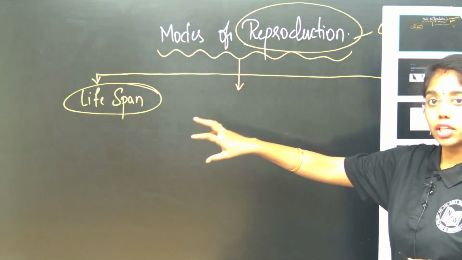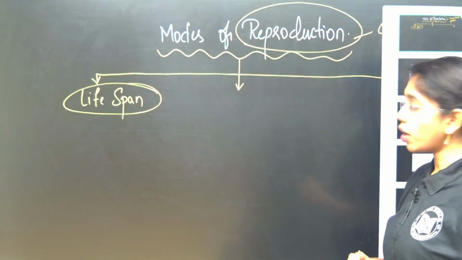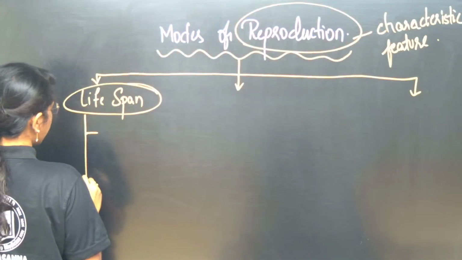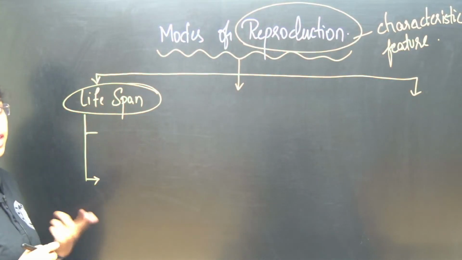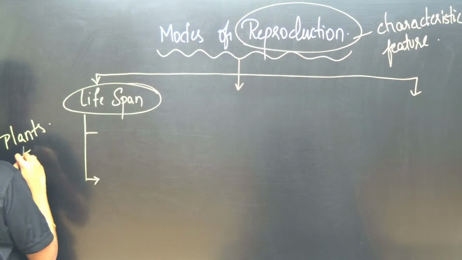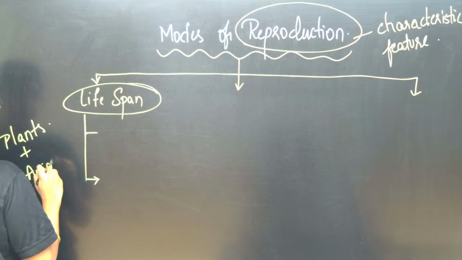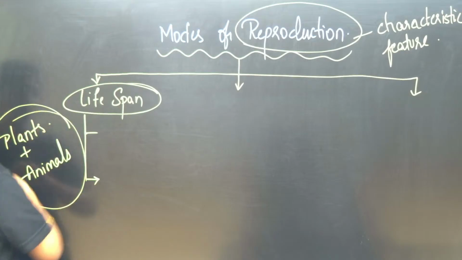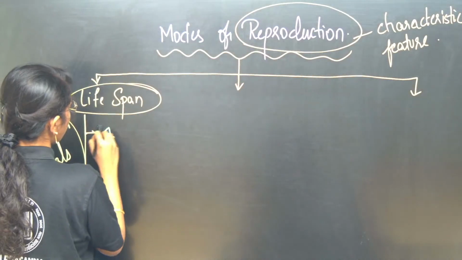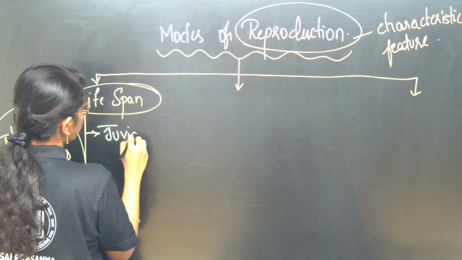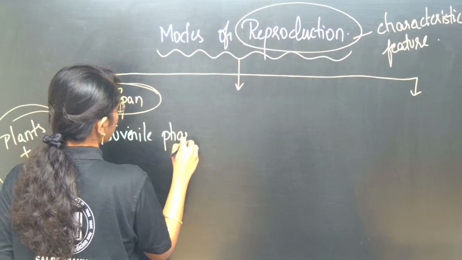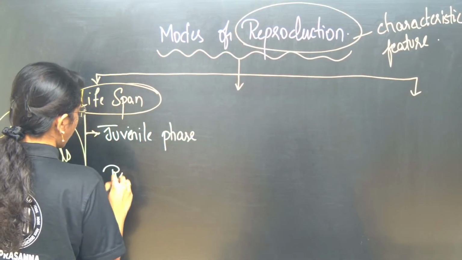So here the first thing you have to focus on is the lifespan of the organism, and what will be the juvenile phase and the reproductive phase of multicellular organisms like plants and animals. Juvenile phase and reproductive phase.